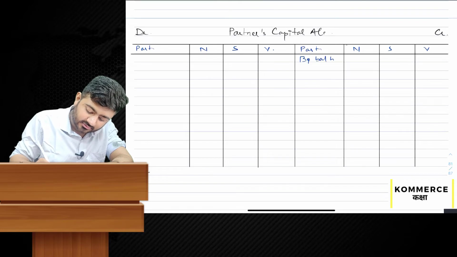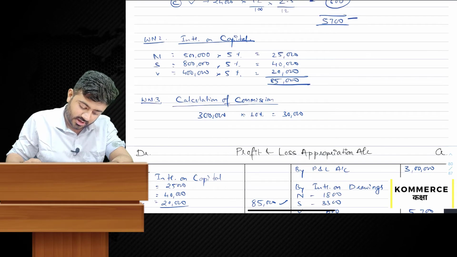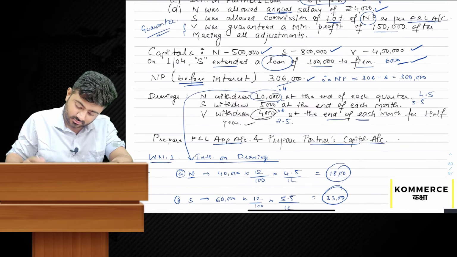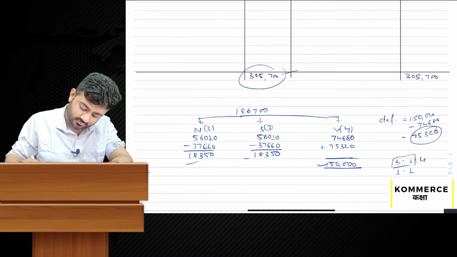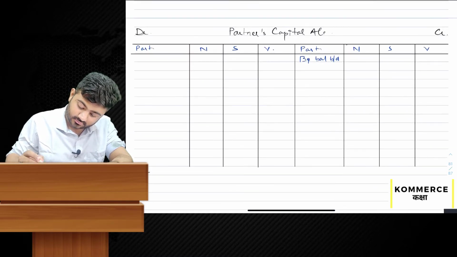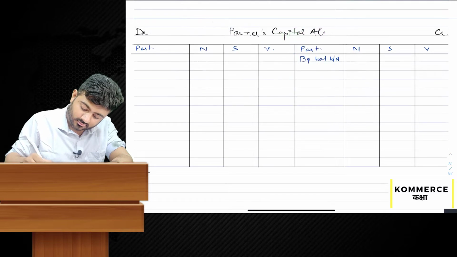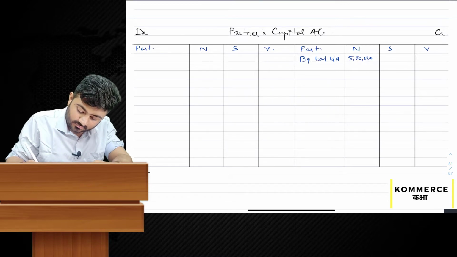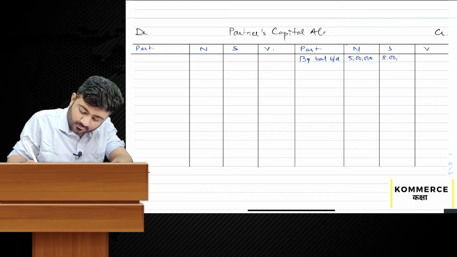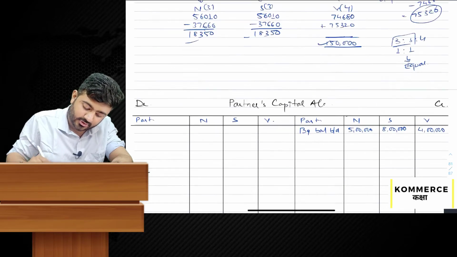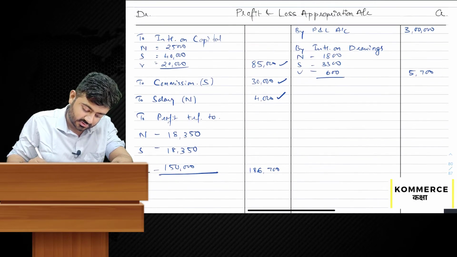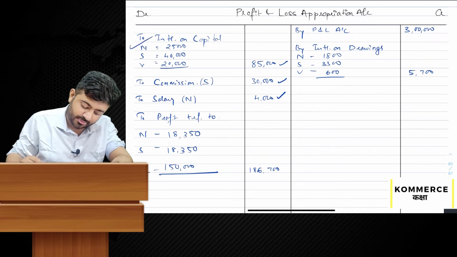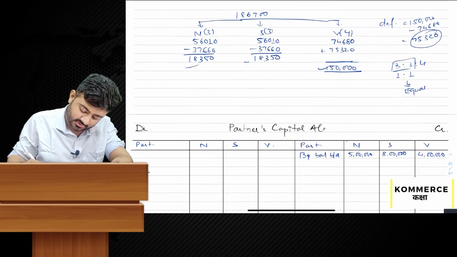By balance brought down, 5 lakh, 8 lakh and 4 lakh rupees. Next, interest on capital: 25, 40 and 20.